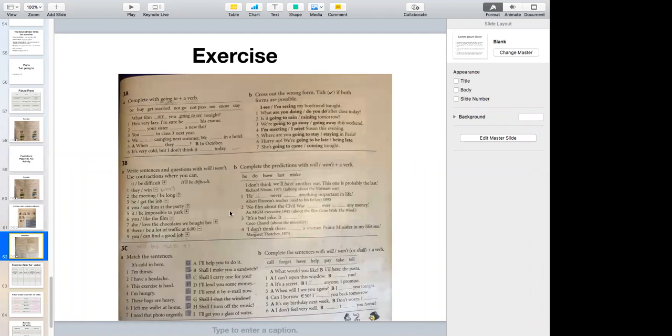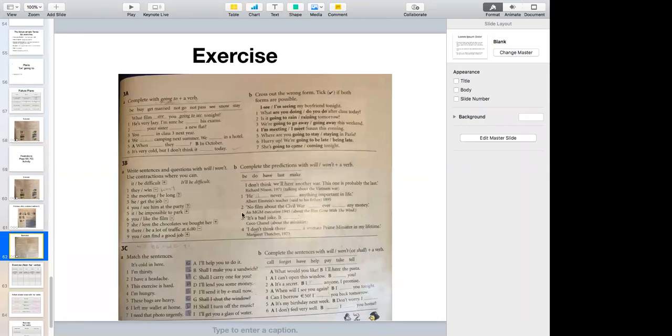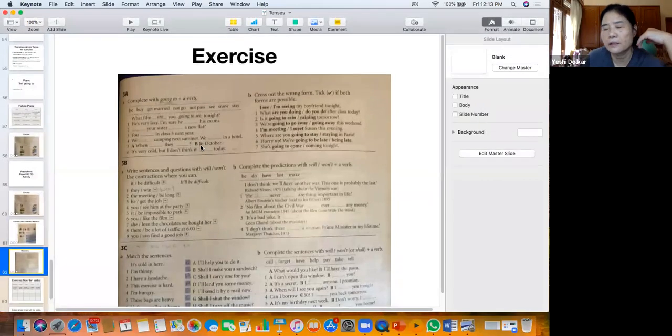Complete with the verb. Prediction or the plan? Complete the promise. What film are you going to see tonight? He is very lazy. I'm sure he will not pass the exam. He won't pass. I'm sure he won't pass his exam.